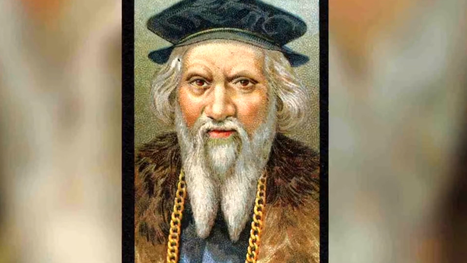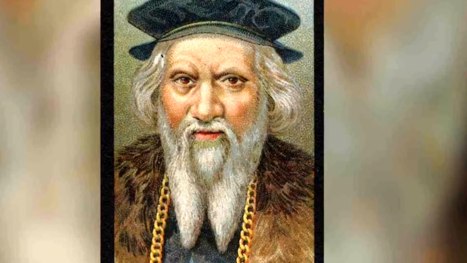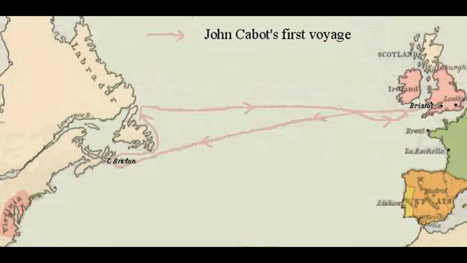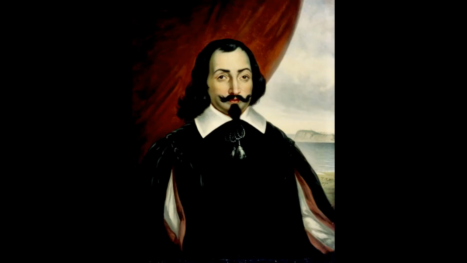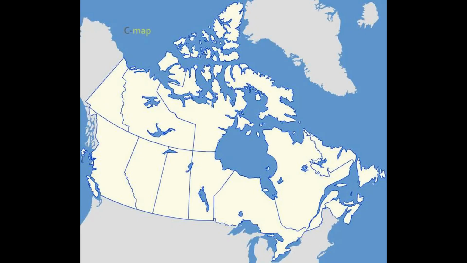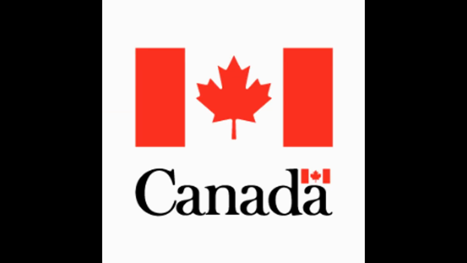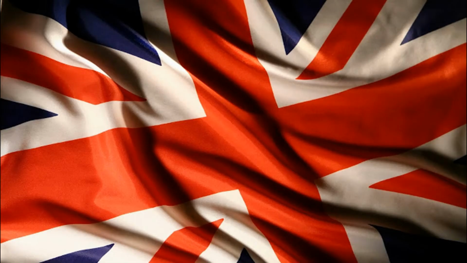And number 1. The arrival of the Europeans. In 1497, John Cabot, an Italian under British control, arrived in Newfoundland. The following year, a Frenchman named Jacques Cartier arrived, and then followed by Samuel de Champlain, who was the father of New France and also established Quebec. Those early explorers truly defined the future of Turtle Island, and what we now know as Canada would have been very different without them. Quebec might not have been speaking French, and the rest of Canada might not have been under British power.